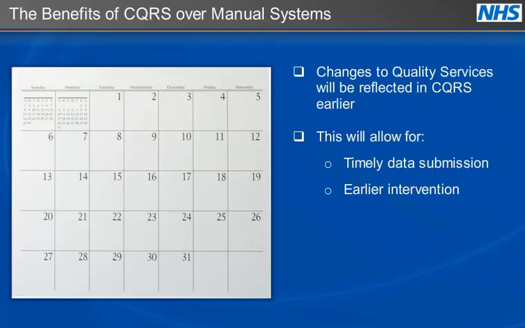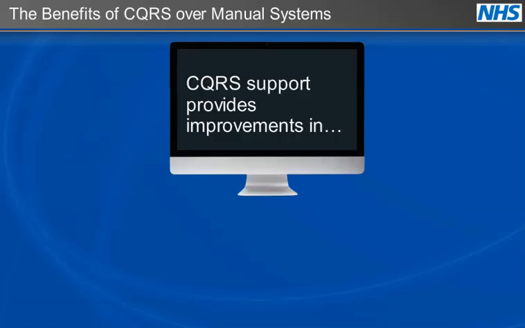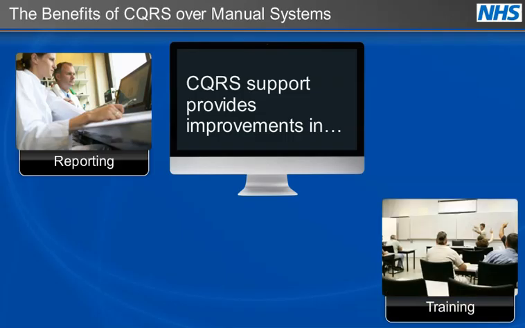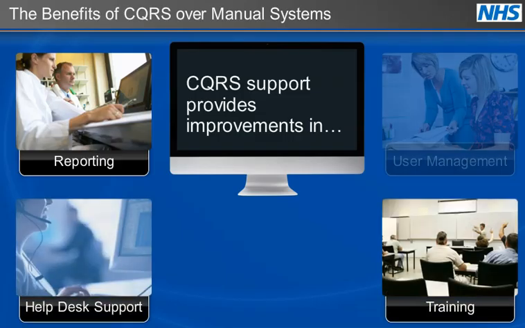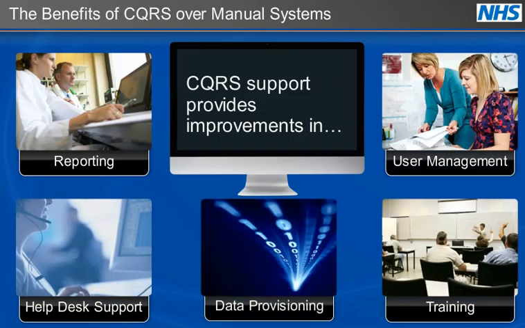Changes to quality services will be reflected in CQRS earlier, particularly at the beginning of the financial year, to allow for timely data submission and earlier intervention. CQRS has been designed from the ground up to provide improvements in reporting, training, help desk support, user management, and data provisioning. You will learn more about these improvements next, as well as in other training modules.